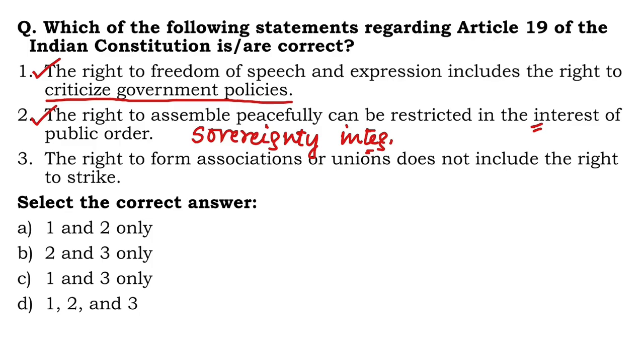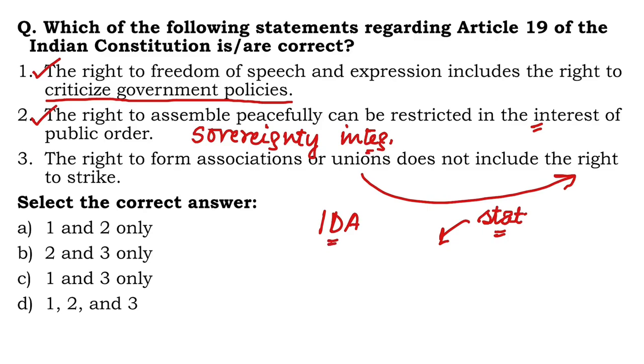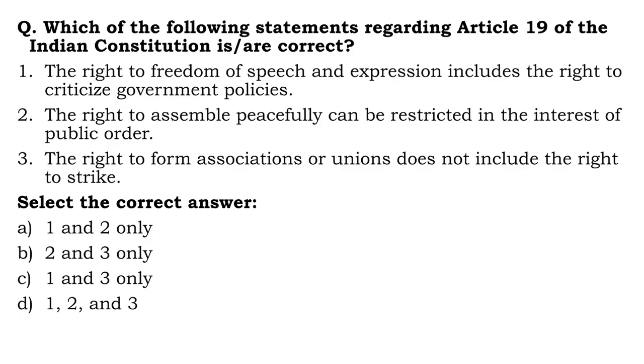Third one, the right to form associations and unions does not include the right to strike. The right to form associations and unions has no relationship to the right to strike. And anyway, the right to assemble also does not include the right to strike. Right to strike is more of a statutory right. This right has been obtained through a law called the Industrial Disputes Act, where strike is defined. So it is not a fundamental right. So yes, 3 is also correct. This means the right answer is D, 1, 2, and 3.